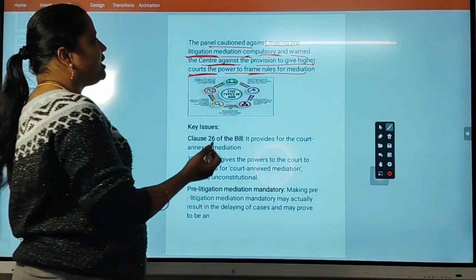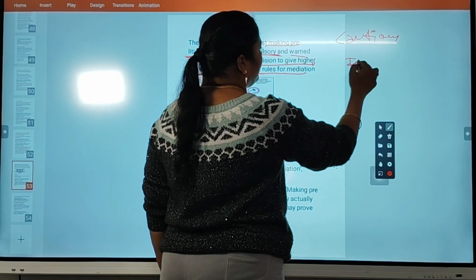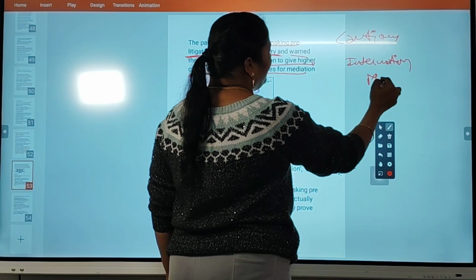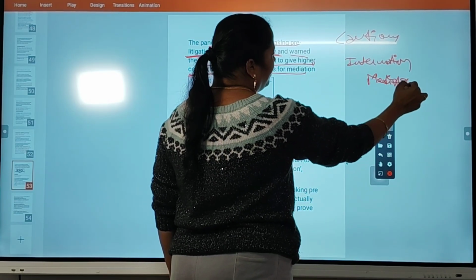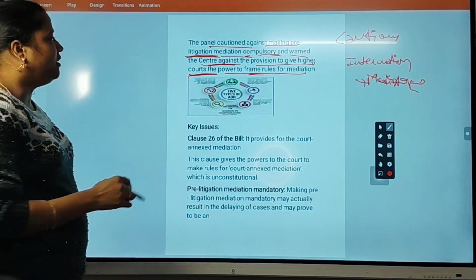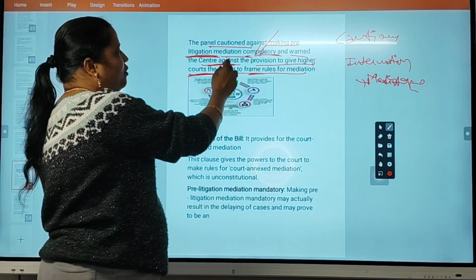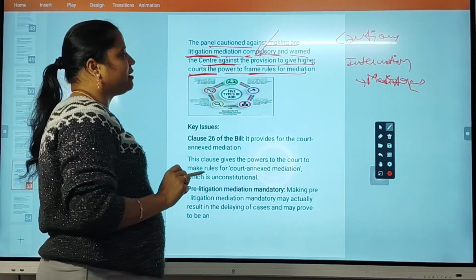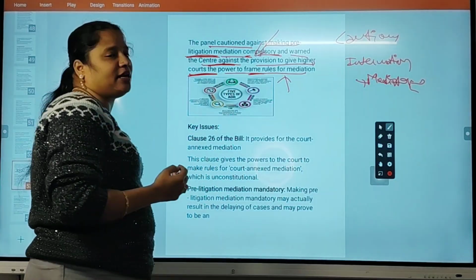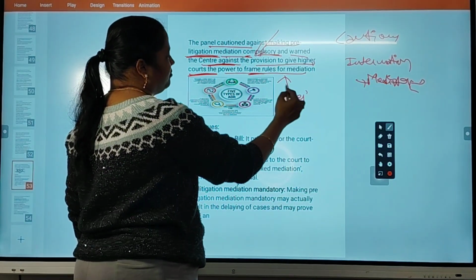So they are cautioning the thing. Suppose in international problems between countries, if they send a mediator, and the mediator is not reliable, then what happens? It will be a loss to our country. That's why they are objecting to the provision of making mediation compulsory, and they are asking that the Supreme Court must make rules for mediation.